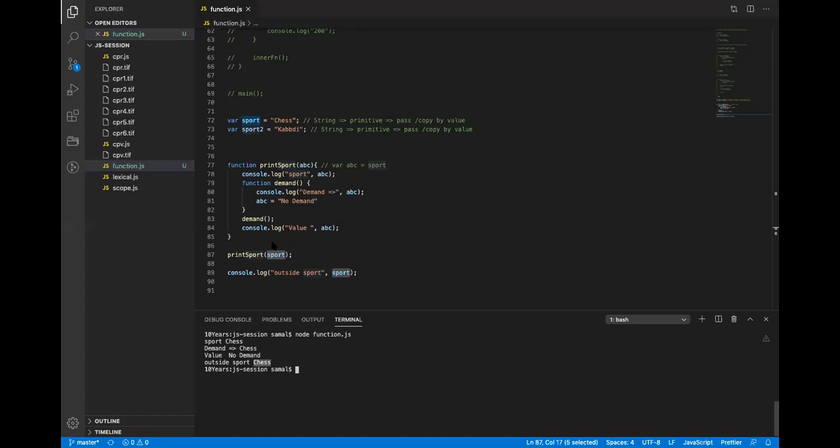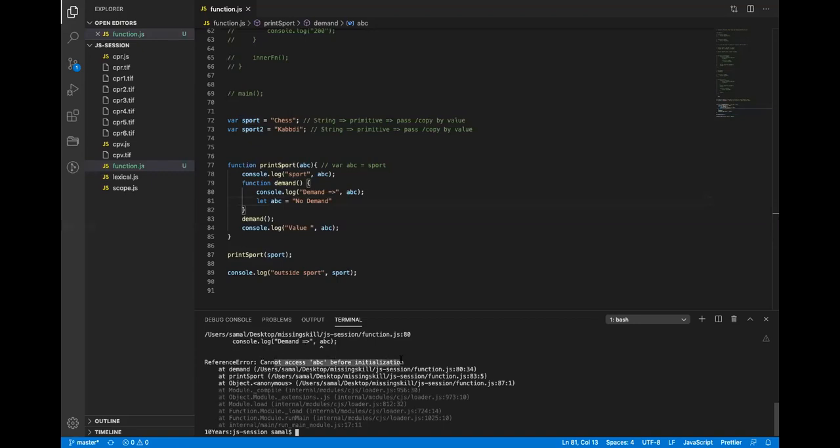No, that is not the solution. Then it will become localized, so it will not print anything, and it will give an error because it'll say you're trying to access ABC before it is initialized. If I do this, it will throw an error: you cannot use ABC before initialization. So this is not the solution.